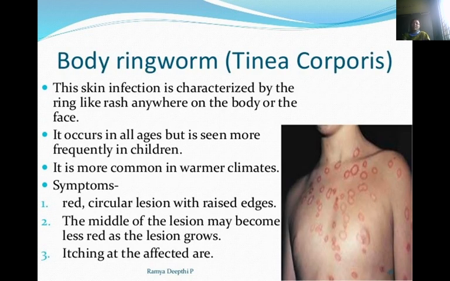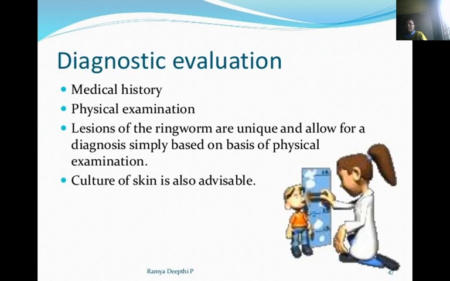Body ringworm, tinea corporis. This skin infection is characterized by a ring-like rash anywhere on the body or the face. It occurs in all ages, but it is seen more frequently in children. It is more common in warm climates. Symptoms are red, circular lesions with raised edges. The middle of the lesions may become less red as the lesion grows. Then itching at the affected area.